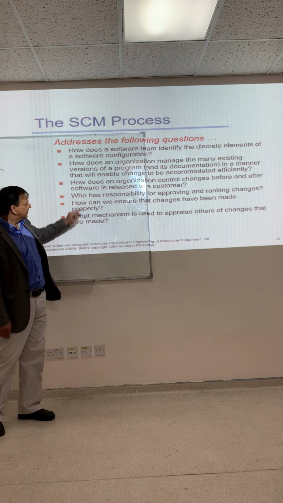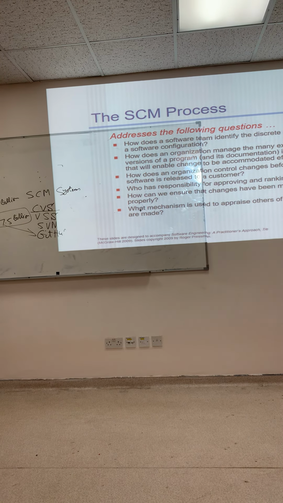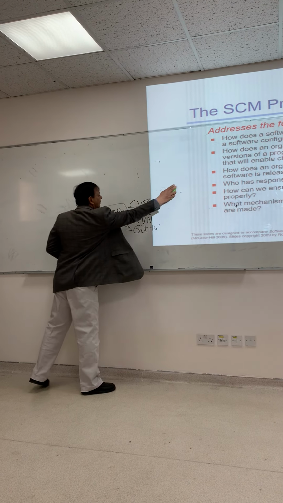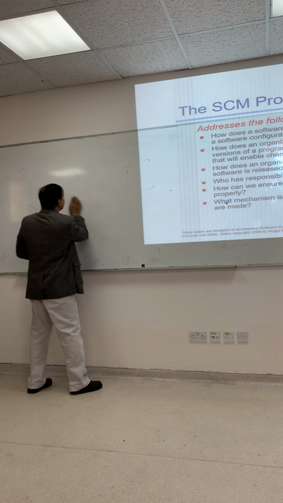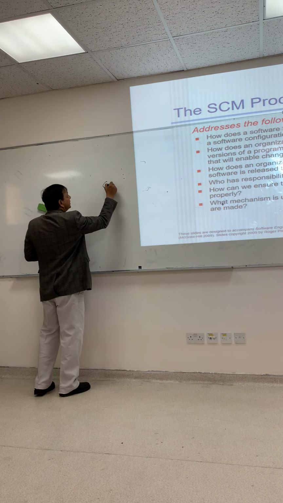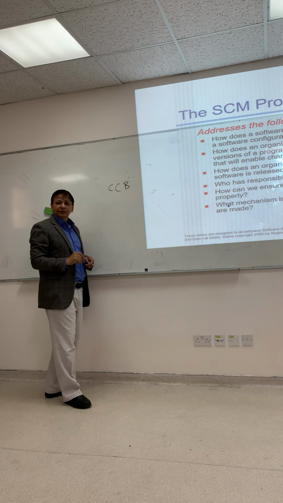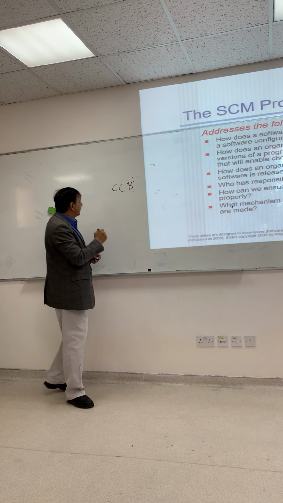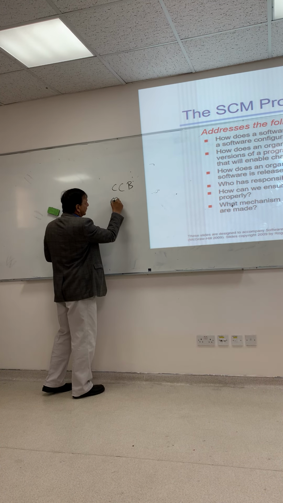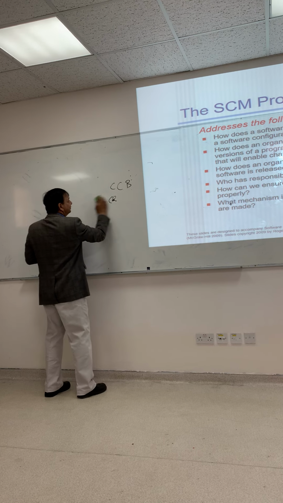Who has the responsibility and what is the mechanism to appraise those changes? So we have a board, it's called CCB. Any idea? It's called Change Control Board.